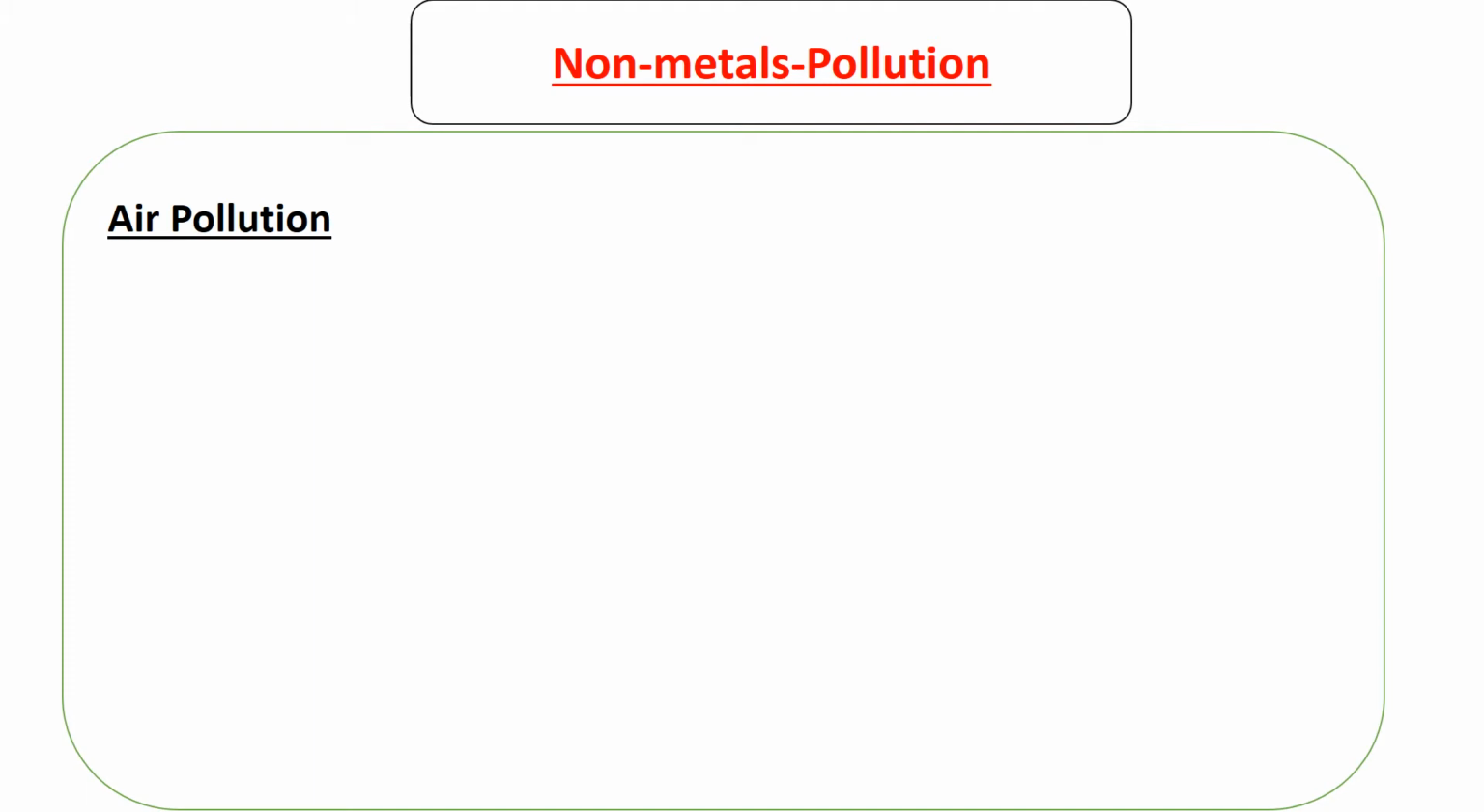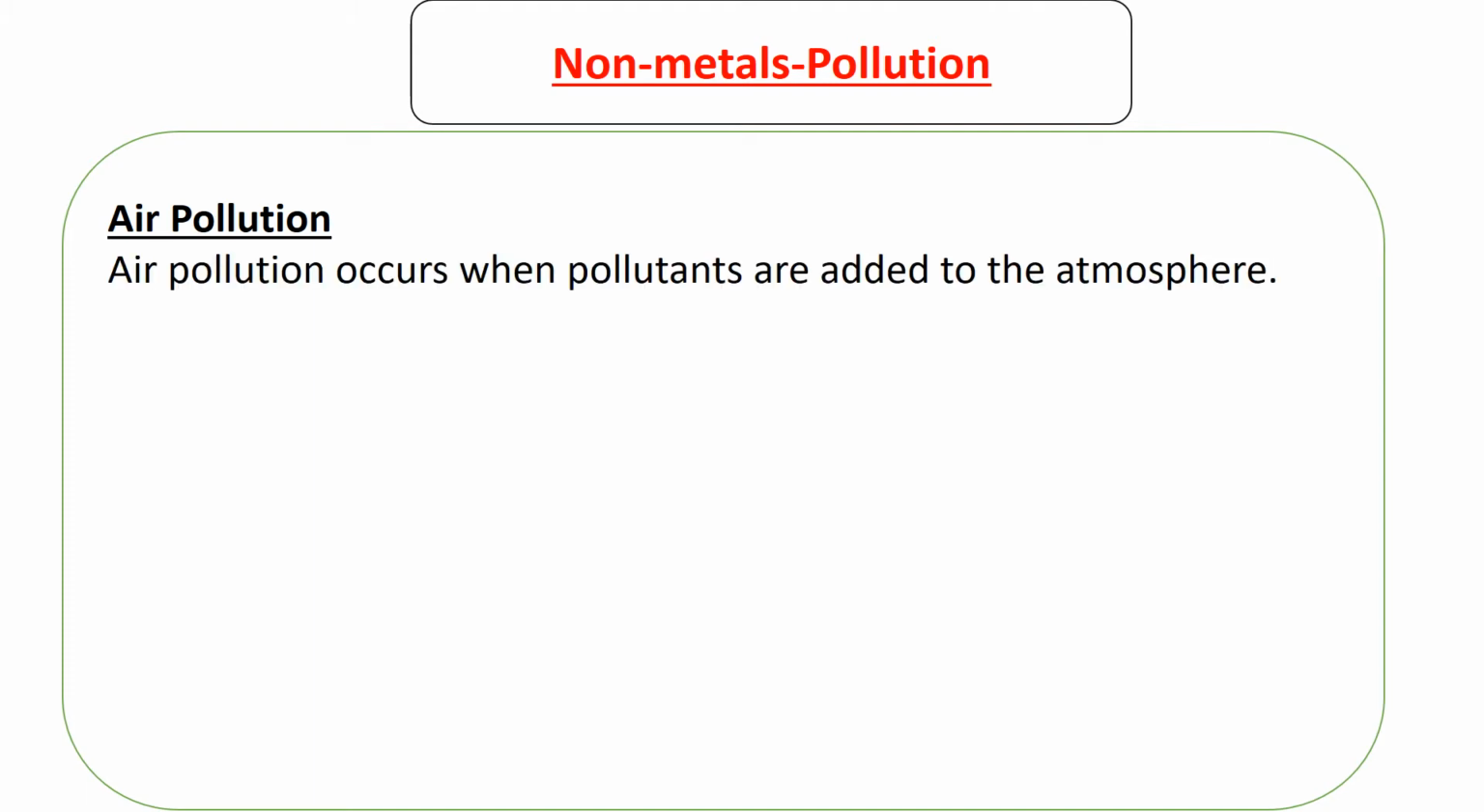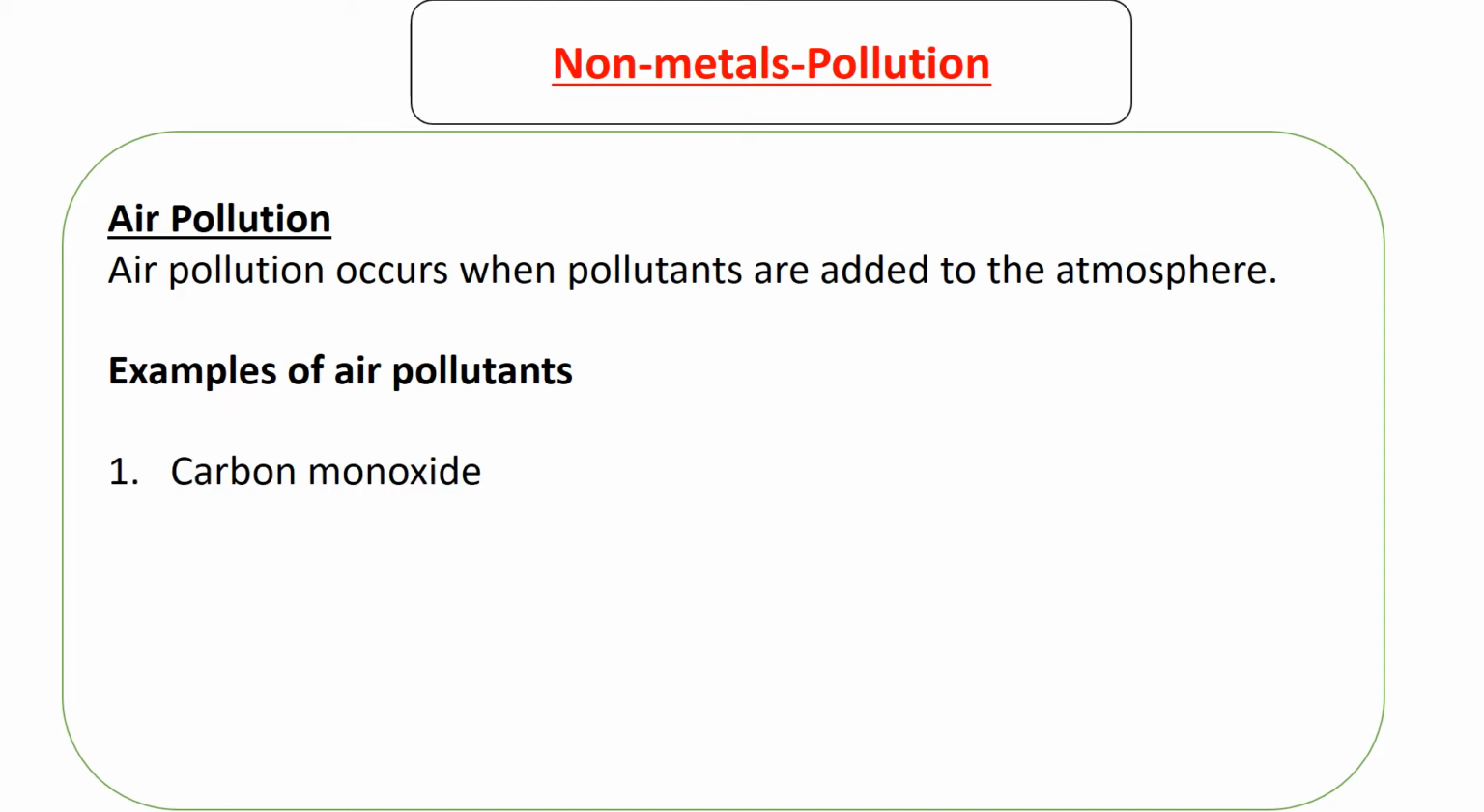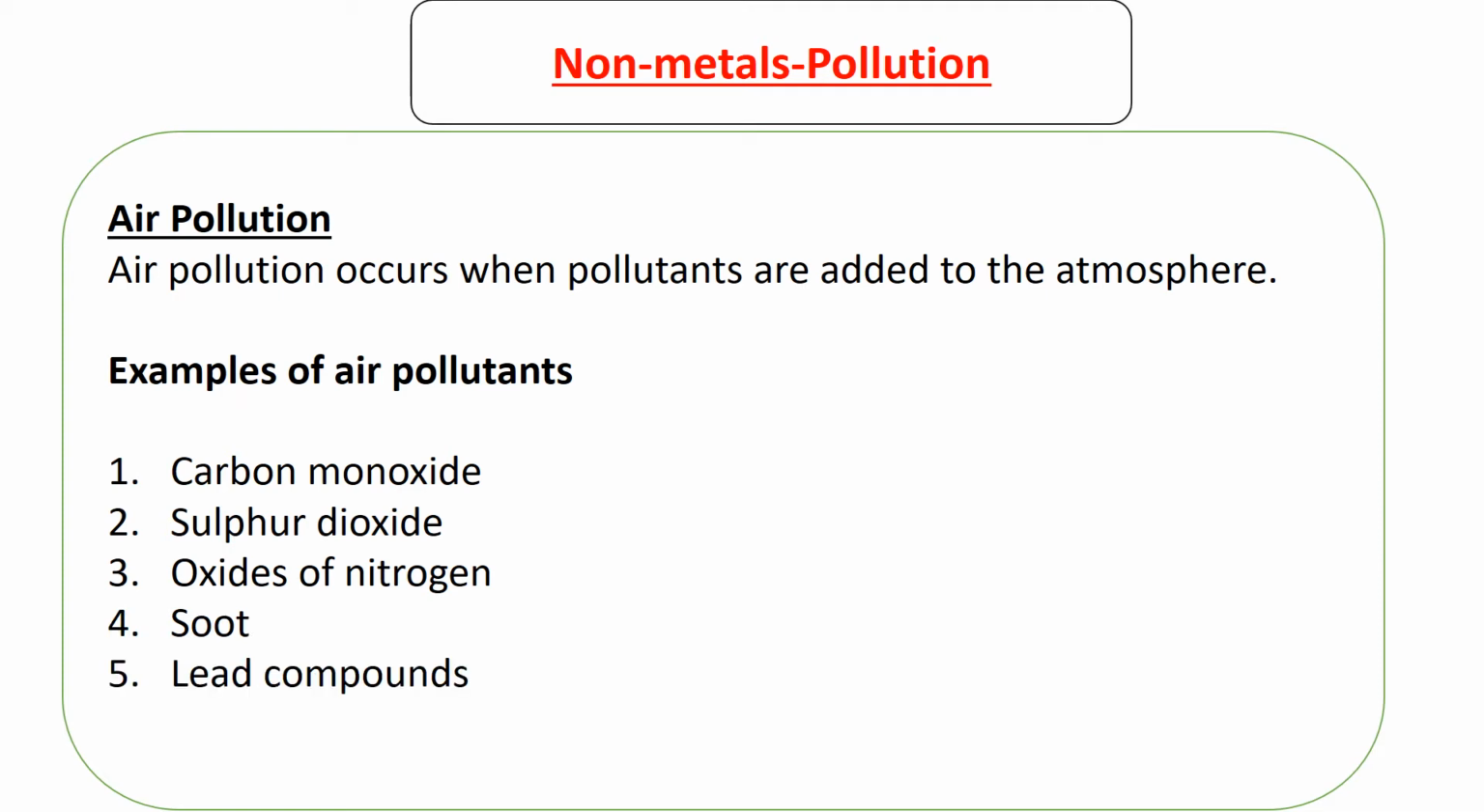Lastly, we look at air pollution. So air pollution occurs when pollutants are added to the atmosphere, and the definition is the contamination of air. Examples of air pollutants include the following gases: carbon monoxide, sulfur dioxide, oxides of nitrogen, soot, lead compounds. So we're going to take a look at some of the common air pollutants, such as carbon monoxide, even carbon dioxide, sulfur dioxide, oxides of nitrogen, and lead compounds.